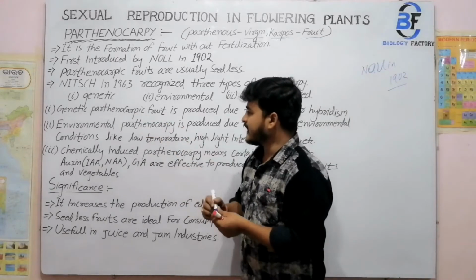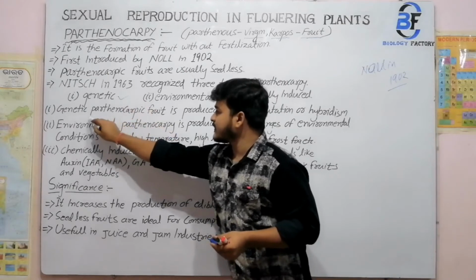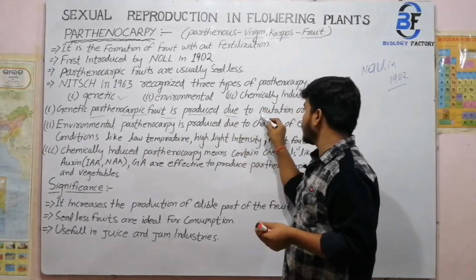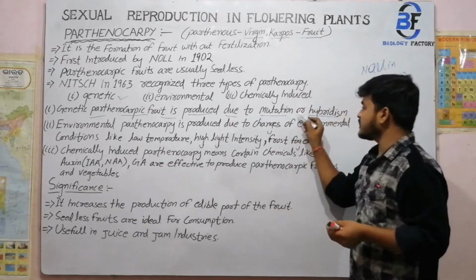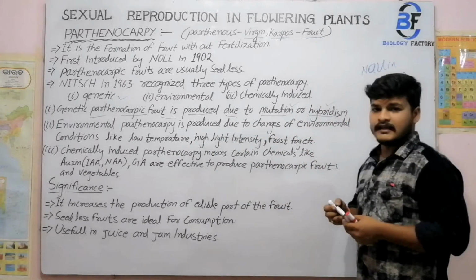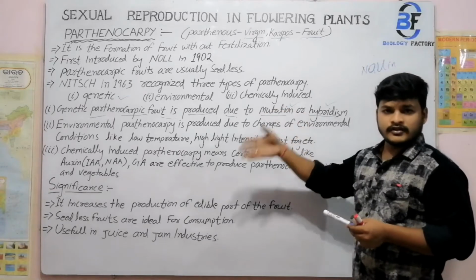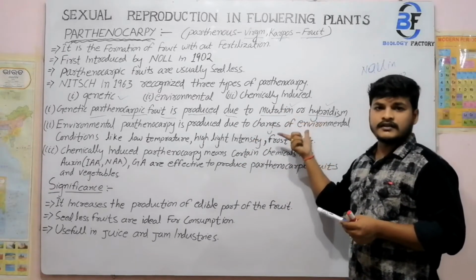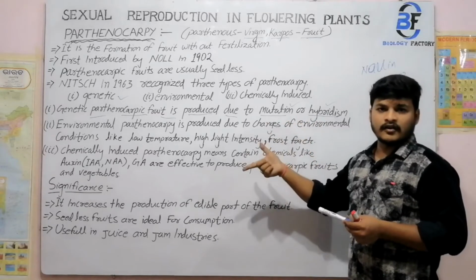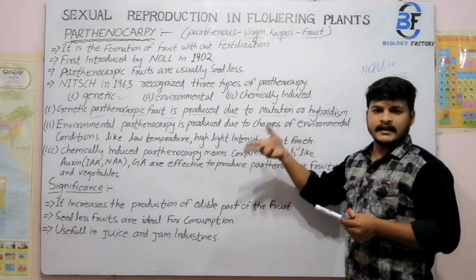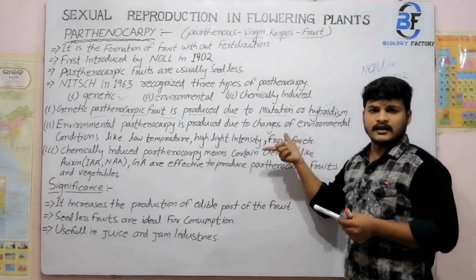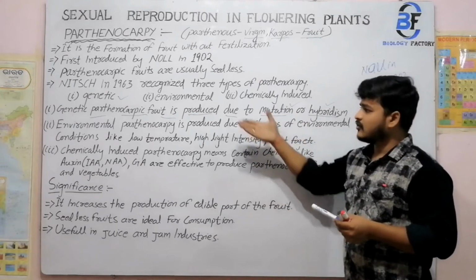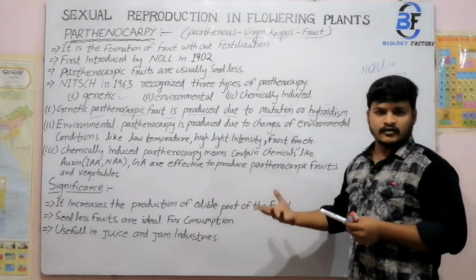So in the genetic condition, I wrote over here that genetic parthenocarpic fruit is produced due to mutation and hybridism. These two terms are mostly effective for the genetic condition and are involved in the development of the parthenocarpic fruit.